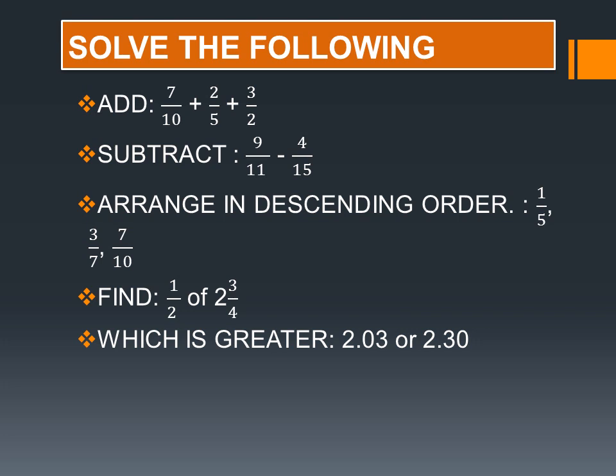Next one, find 1 upon 2 of 2 integer 3 upon 4. First convert the mixed number into an improper fraction. After that you have to solve it. Of means multiplication. Now which is greater, 2.03 or 2.30? The integral part, in both cases 2 is there. So after that, look at which digit is in the tenths position and write the answer which is greater. Okay.